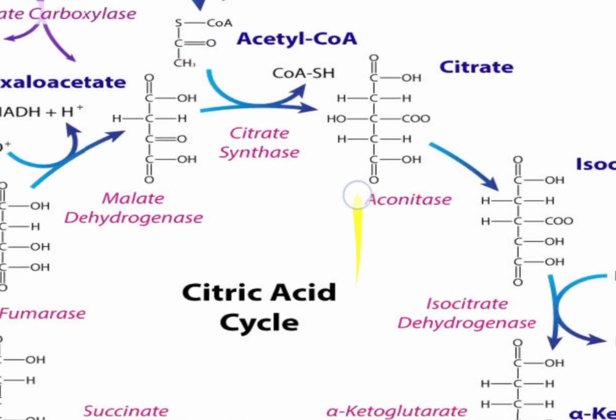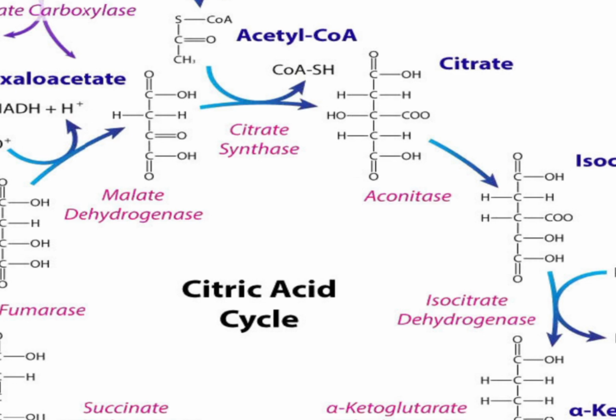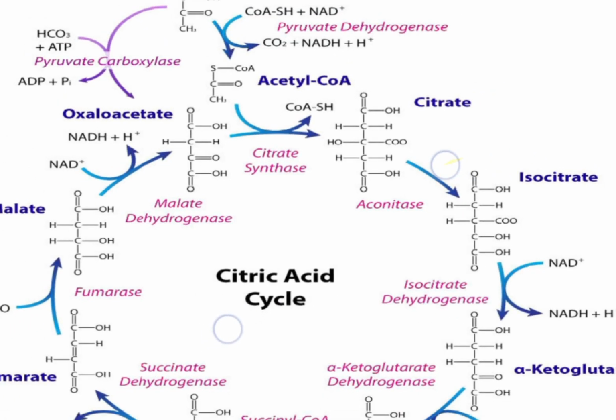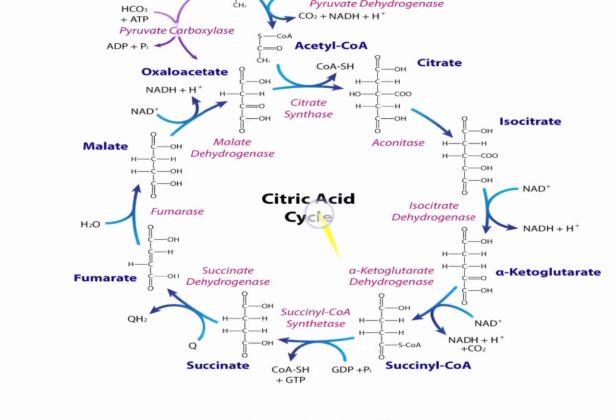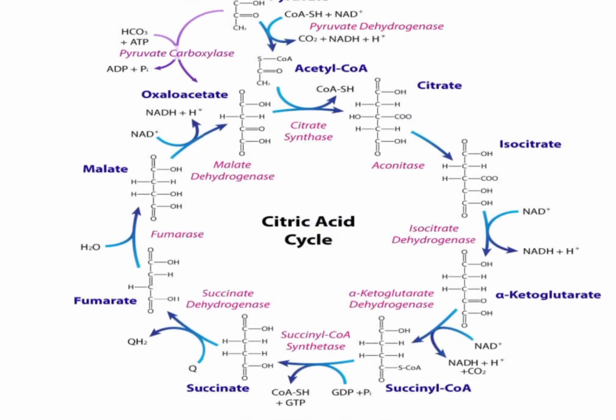Now, I will first talk about a number of things. When you look at this whole cycle, it looks a little complicated. But I'm going to give you an acronym to remember all of them. You can start by filling in the boxes. You can draw the cycle and then start filling in. To start with, the first one is called citrate, the second one is isocitrate, the third alpha ketoglutarate, then succinyl CoA, then succinate, fumarate, malate, and then oxaloacetate.